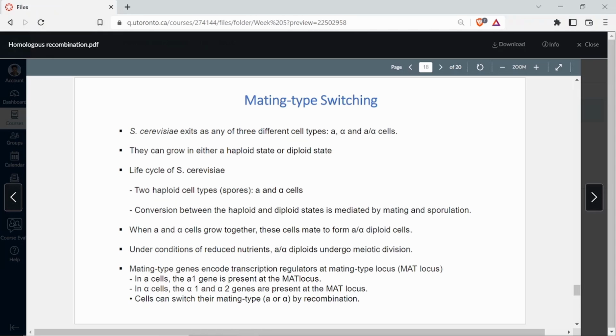Yes, because sporulation is something which generally happens during reduced, less availability of nutrient. Because sporulation means that the cell is trying to cover itself inside a coat and maybe remain as dormant. So when nutrient is not available, that makes sense, because it doesn't want to spend time on growing right now.